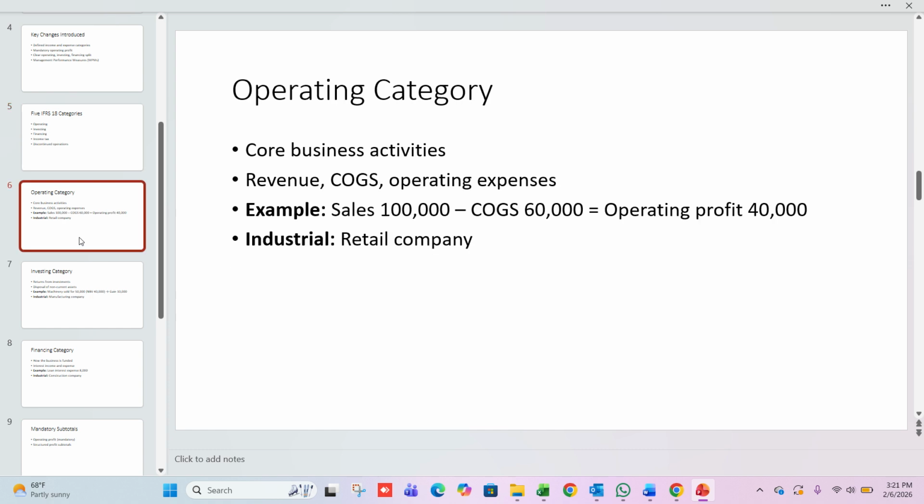Let's start with the operating category. Operating activities represent the core business activities of the entity. This includes revenue from customers, cost of goods sold, and operating expenses such as salaries and depreciation. For example, if a company has sales of 1 lakh and cost of goods sold of 60,000, the operating profit is 40,000. In a retail business, customer sales and staff salaries are operating items because they arise from normal operations.